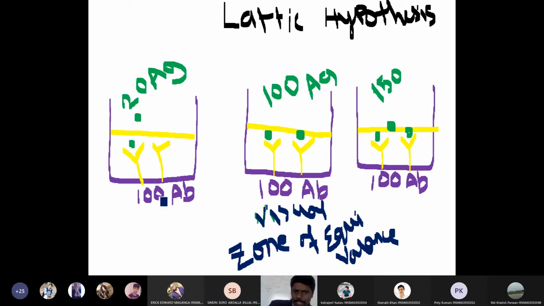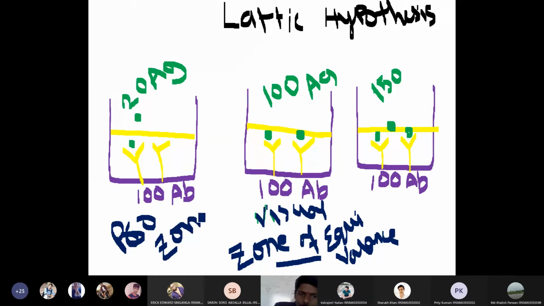Now, let us see this particular well. In this well, how many antibodies are present? 100. And how many antigens are present? Only 20. So now let us keep the zone of equivalence as a standard. What comes before is called pro and what comes after is called post. So the first well can be said to be the pro zone. The center one is the zone of equivalence.